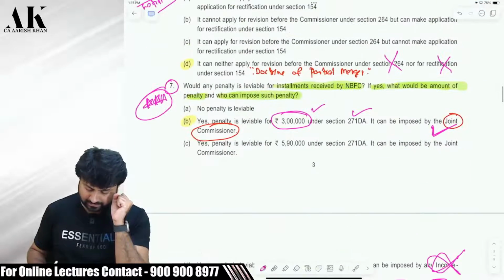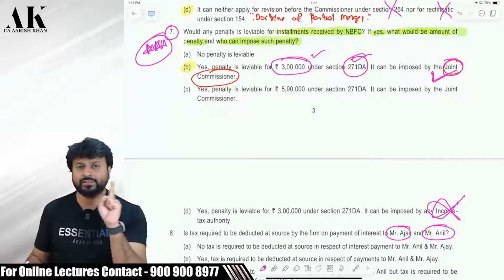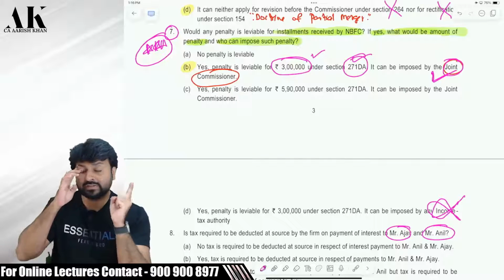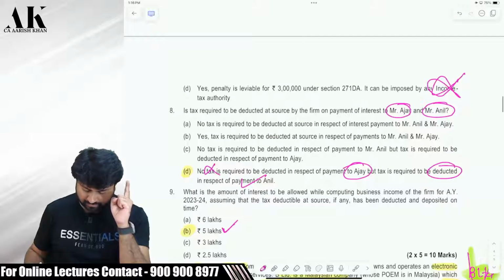Therefore, penalty of 3 lakh will be imposed under 271DA by the Joint Commissioner. It is not imposed by any random assessing officer. It is imposed by only the Joint Commissioner. Okay. I hope it is clear to all of you.